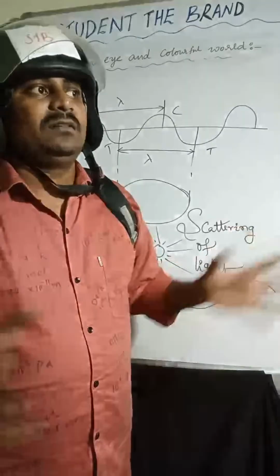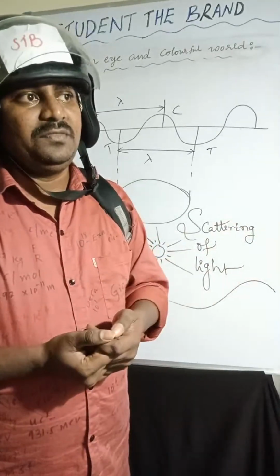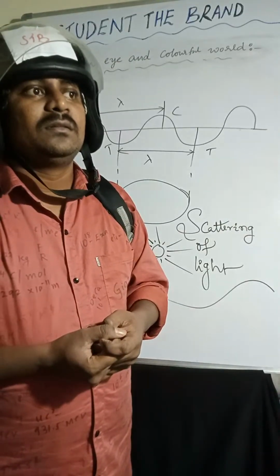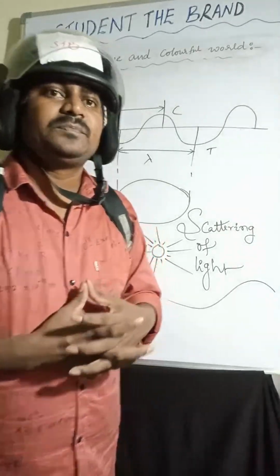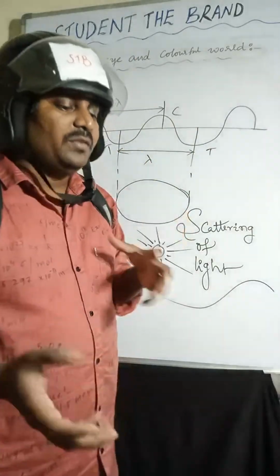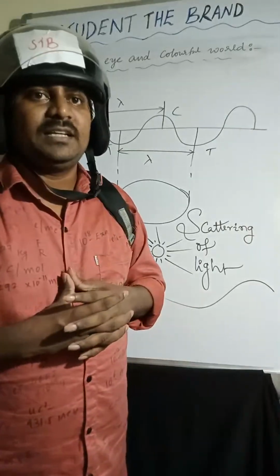This is about scattering of light, the Tyndall effect, and atmospheric refraction, the colorful phenomena. That is about the human eye and the colorful world. Now we will discuss electric current, and after that, magnetic effects of electric current.